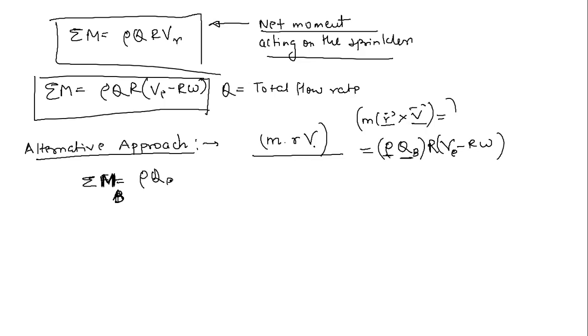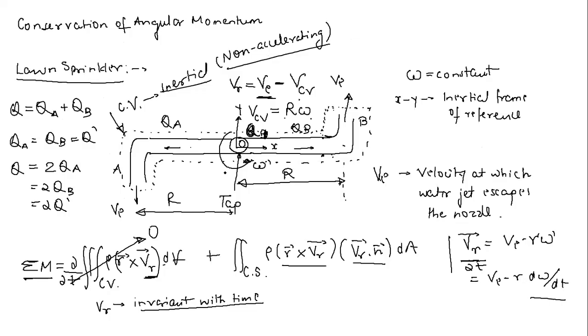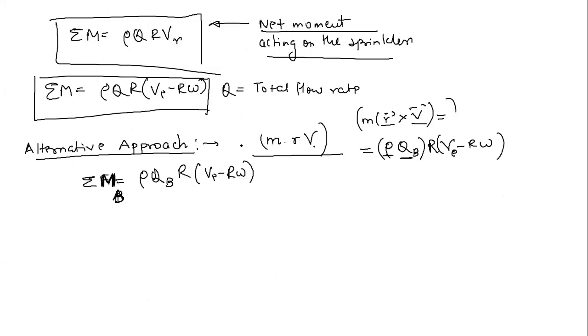And what is the initial momentum? Just tell me, what will be the initial momentum in this case? Here it will be 0, because water is coming from a direction which is perpendicular to the plane of this PowerPoint presentation, and we are analyzing everything in the plane of this presentation. So if water is coming from a direction perpendicular to this plane, we take the initial momentum as 0. So this will be simply this equation.